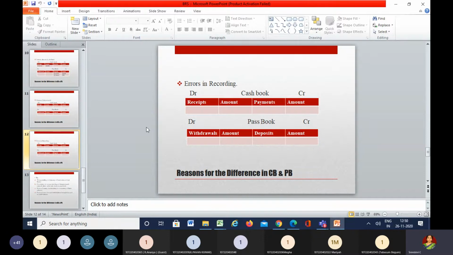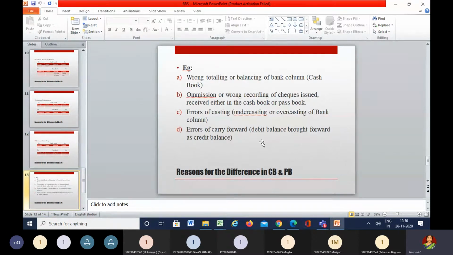So here also, these errors can be committed by persons either in the cash book or in the passbook, because the cash book is maintained by the proprietor and the passbook is maintained by the banker. So let's see what the different types of errors are. Okay, the first one over here is wrong totaling or balancing in a bank column. As you all know now, what do you mean by the bank column?